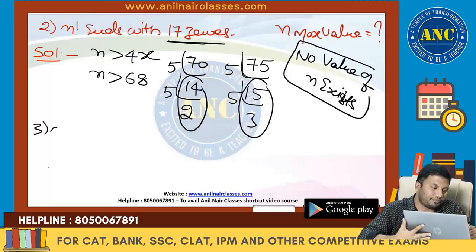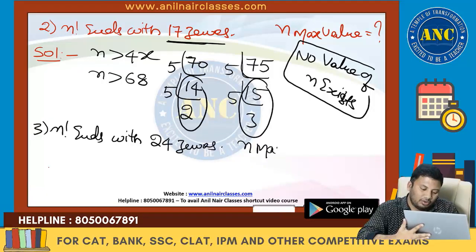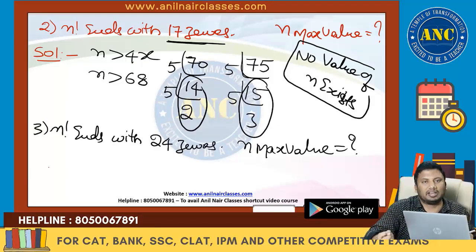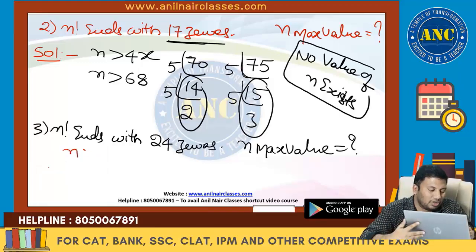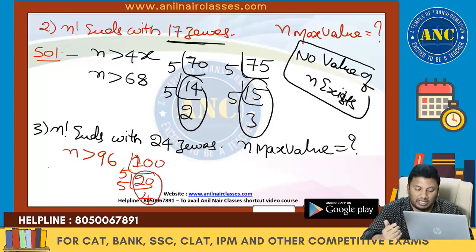Third question. N factorial ends with 24 zeros at the end. What is the maximum value n can take? So n is greater than 96. What is the multiple of 5 greater than 96? 100. 5 20s are 100. 5 4s are 20. 20 plus 4 is 24.